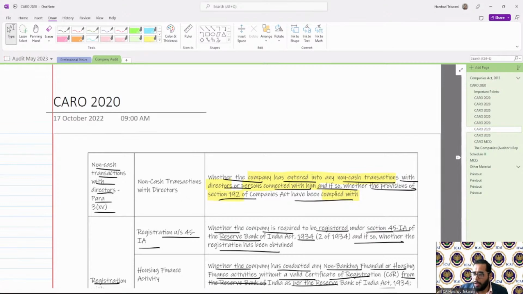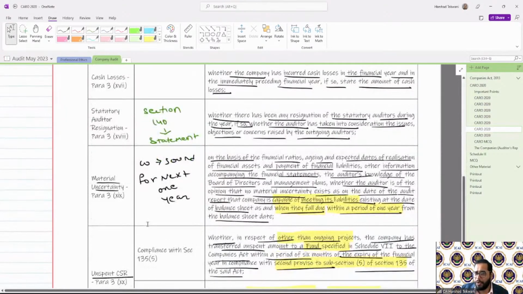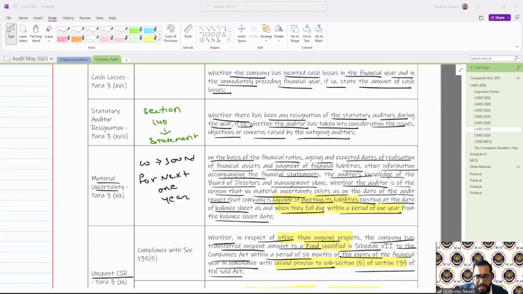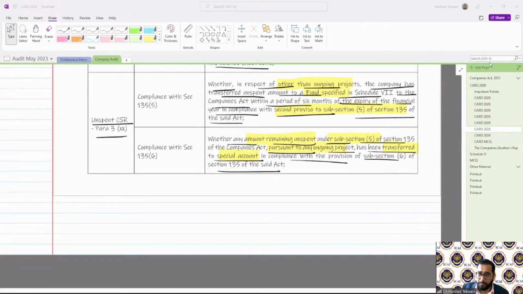See, with respect to the notes, professional ethics and company audit are already there. You can identify in batch 5. For this Caro, after this lecture, I will be uploading all these comments and MCQs. Any further doubts? Any further question, guys? Very important topic. Very important.